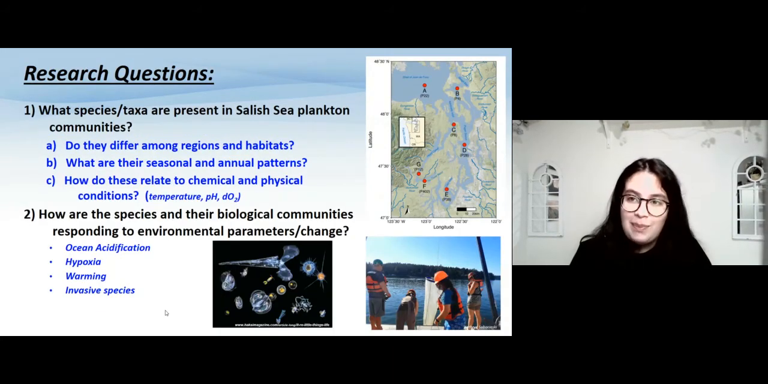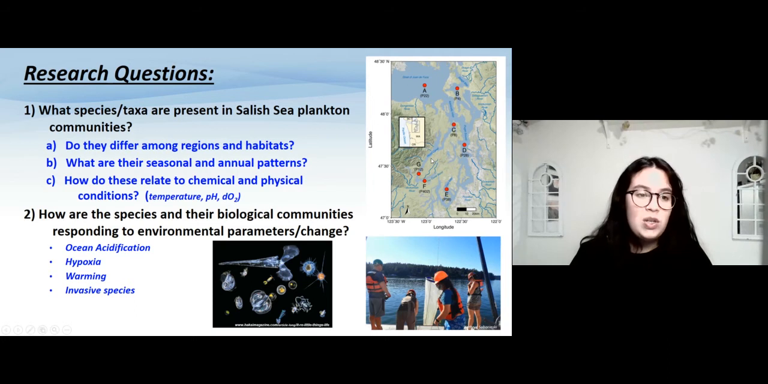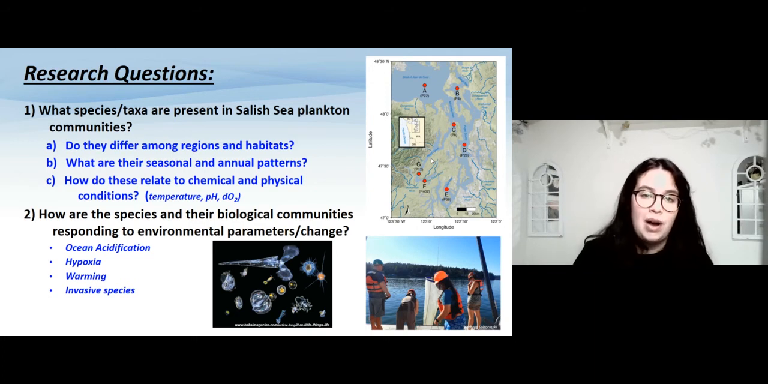We collected net samples over 4 years from 7 long-term monitoring locations in the Salish Sea in Washington State. This estuary is home to a wide array of environments with varying water chemistry, allowing us to address two main research questions. Number one, how do zooplankton communities differ across locations, seasonal and annual patterns, and water chemistry? And number two, how are these communities responding to changing environmental parameters, notably ocean acidification, hypoxia, warming, and invasive species?